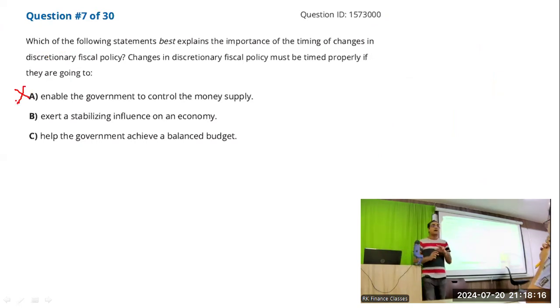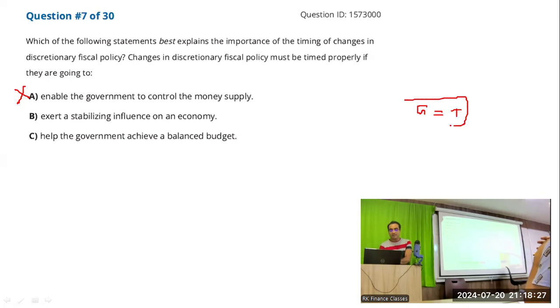The government achieving a balanced budget was not part of it, because the government doesn't necessarily have to maintain a balanced budget. Balanced budget is when G and T are equal. If G is greater than T, that's called a deficit, a fiscal deficit. And when T is more and G is lesser, that's called a fiscal surplus. So G equal to T is called a balanced budget.